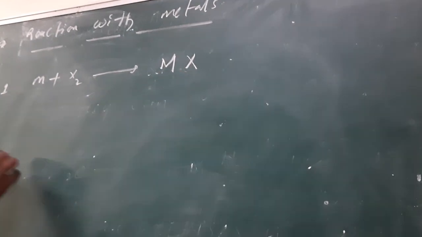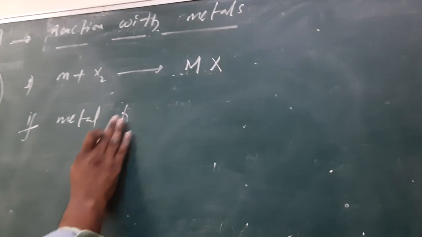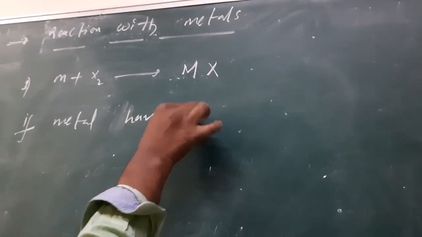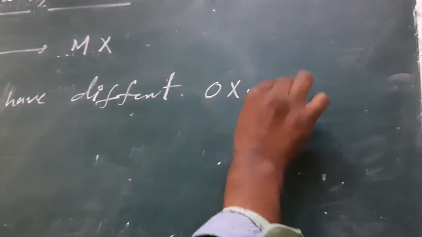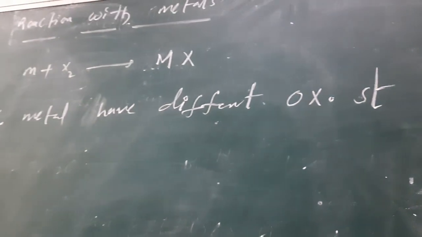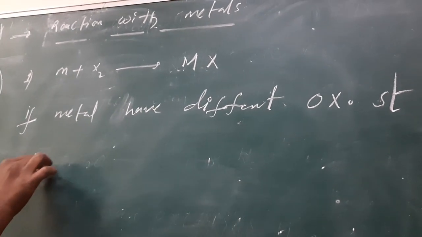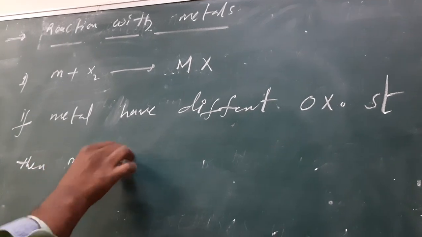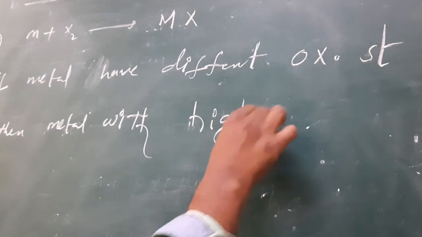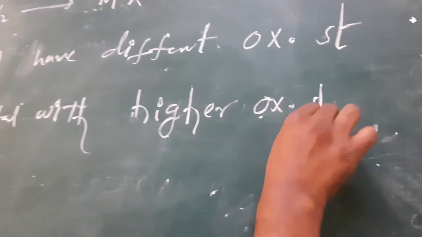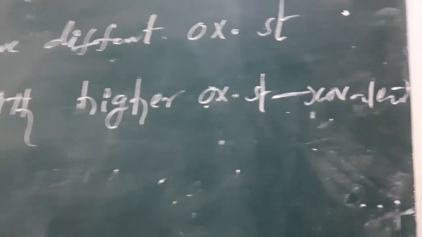Metal halides: if a metal has different oxidation states, then the metal with a higher oxidation state is more covalent. High oxidation state is more covalent.